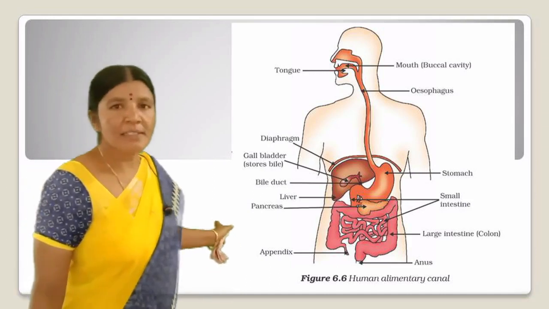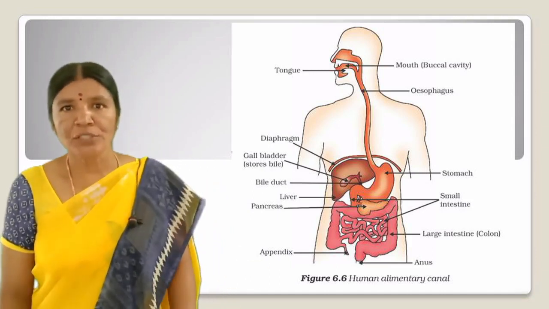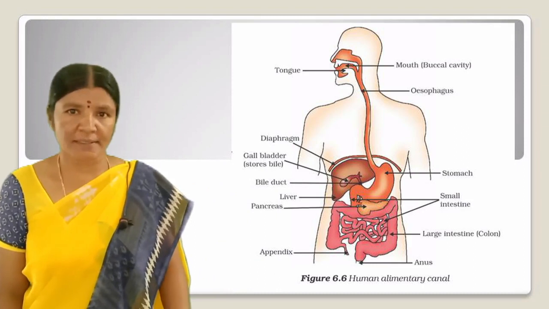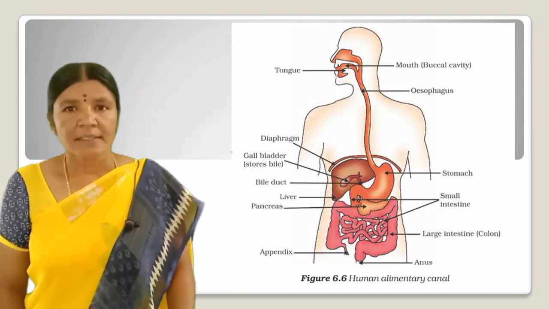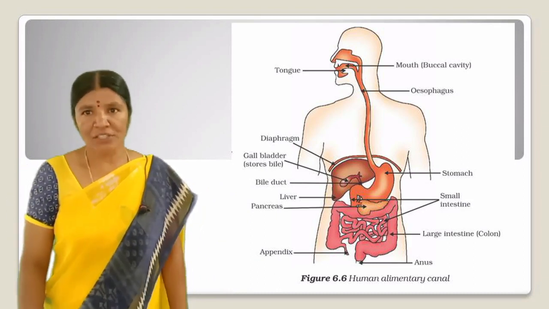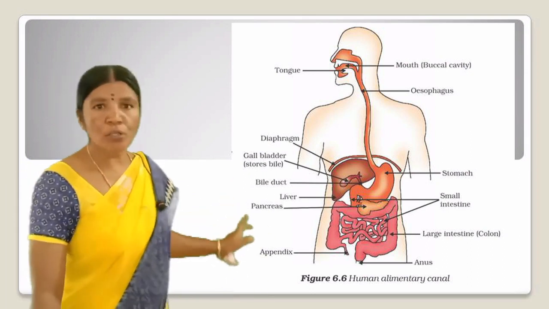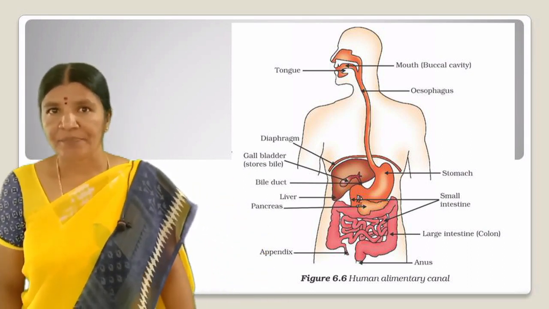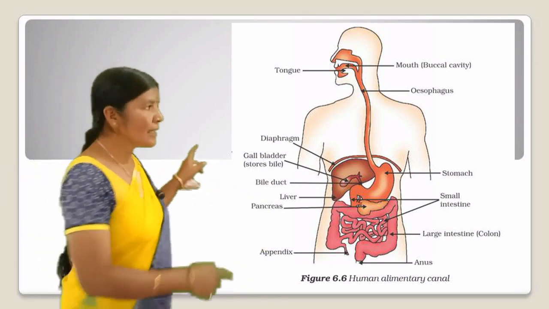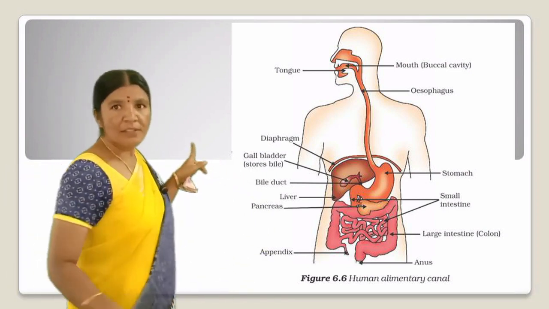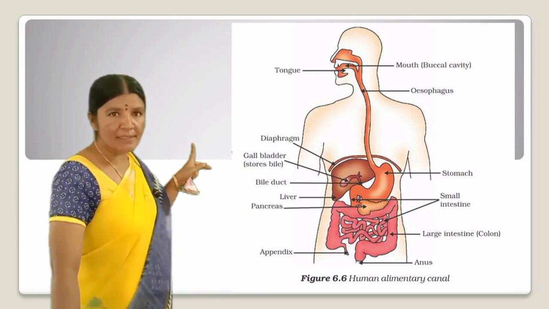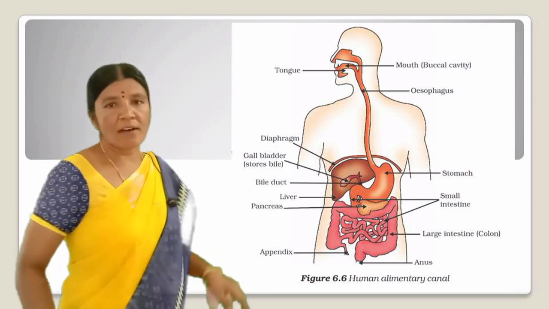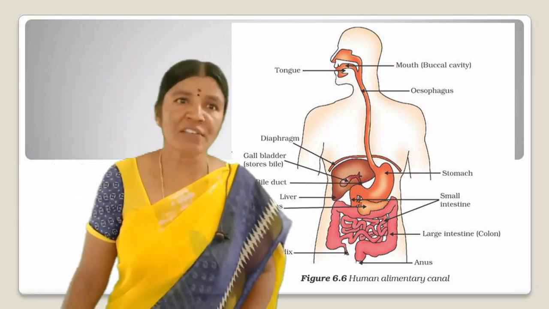Now students, we shall learn about nutrition in human beings. In human beings, the alimentary canal is basically a long tube extending from the mouth to the anus. This you can see in the figure. The tube has different parts. Various regions are specialized to perform different functions.